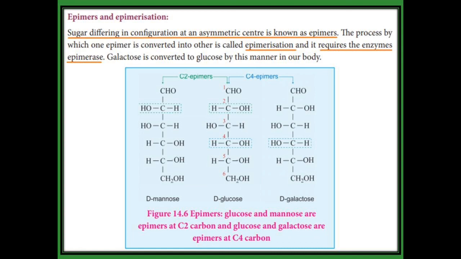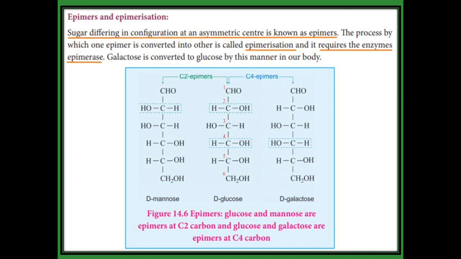But please look at the second carbon alone. On the second carbon, in glucose the OH group is present on the right-hand side, but in mannose the OH group is present on the left-hand side. This is the difference between D-mannose and D-glucose. The second carbon is an asymmetric carbon, and we obtain a different configuration there, so D-mannose and D-glucose are called C2 epimers.